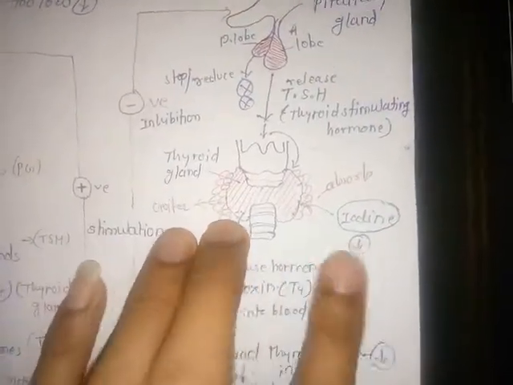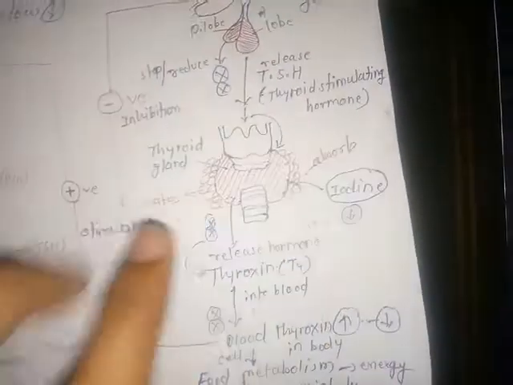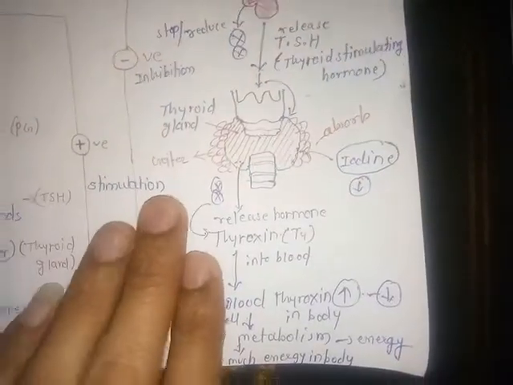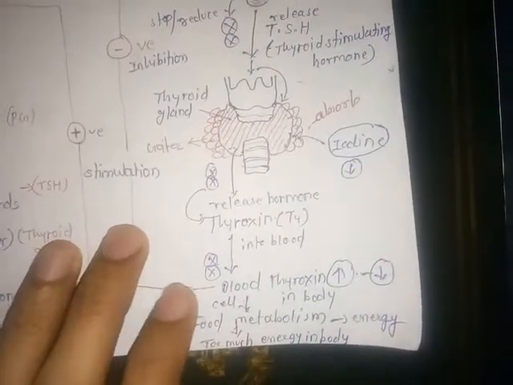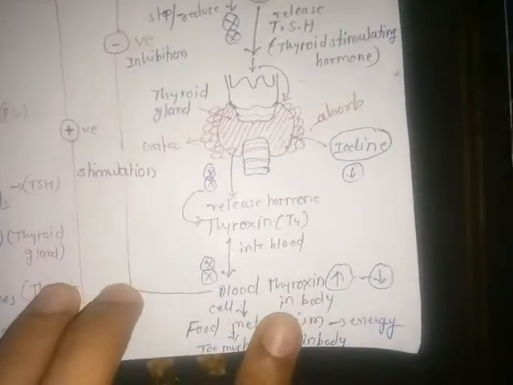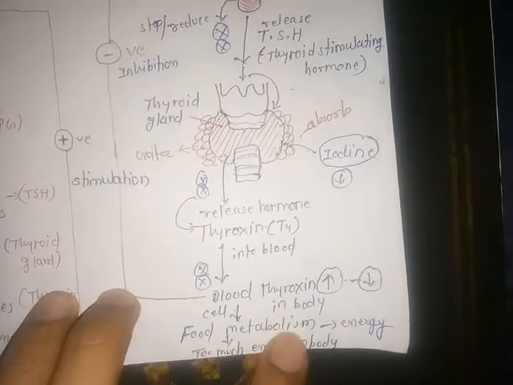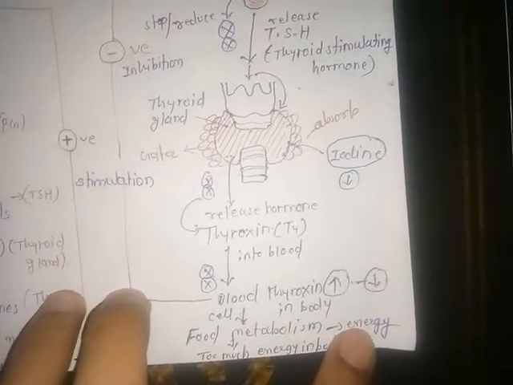Then, with no stimulation of the thyroid gland, there is no absorption of iodine from the body, and with no absorption of iodine, the thyroid gland does not secrete the hormone thyroxine. After there is no secretion of thyroxine into the blood, the blood thyroxine level decreases, and due to the decrease of thyroxine level, the food does not metabolize and does not convert into energy. So this is a negative feedback mechanism.